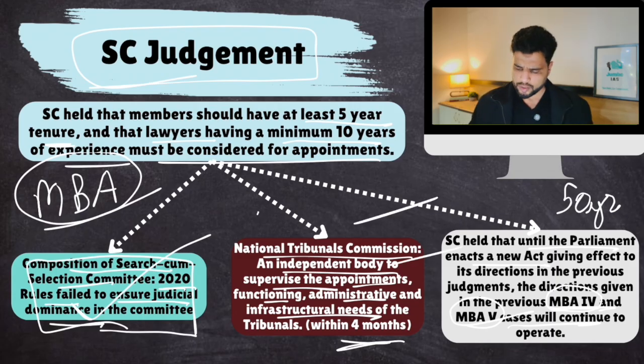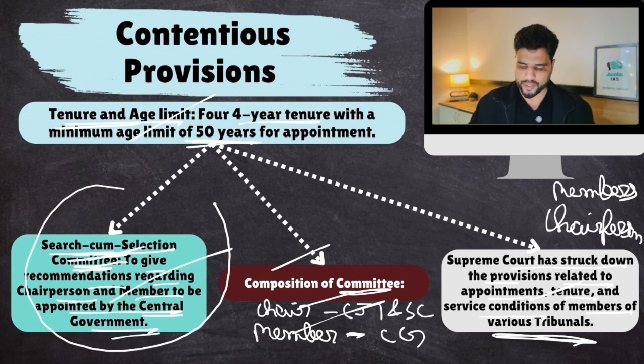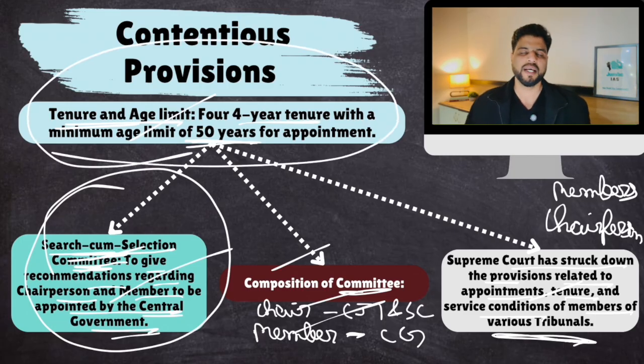Just remember the controversial provisions and the Supreme Court's opinion on them. Supreme Court was not happy because the government was trying to bypass the Madras Bar Association directions. Supreme Court also thinks that this 50-year age limit is an arbitrary threshold and this 4-year tenure is not enough. Minimum 5 years is required. Clear? That would be all.